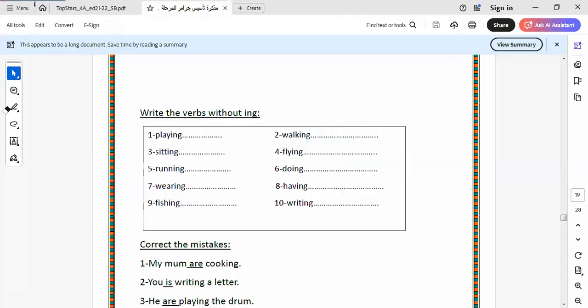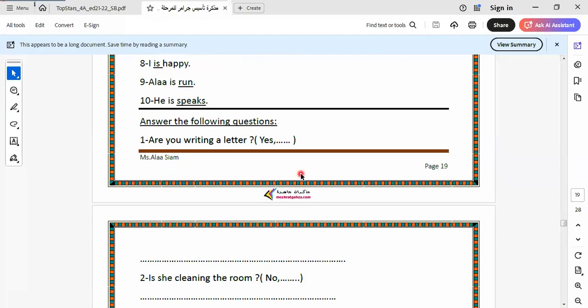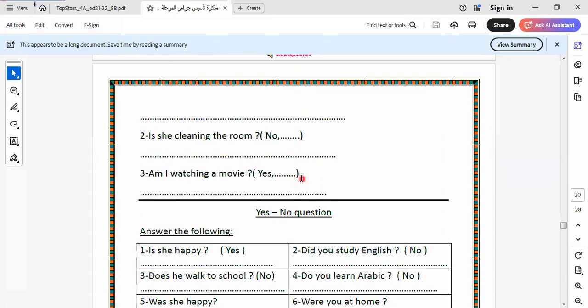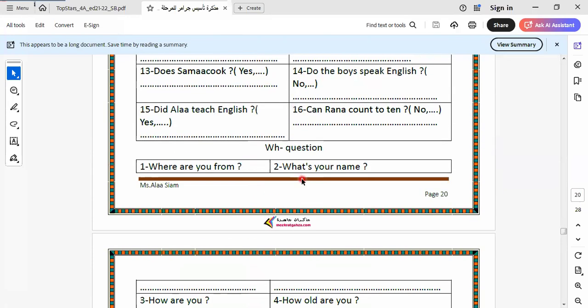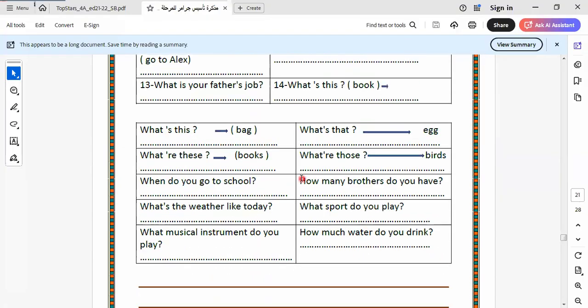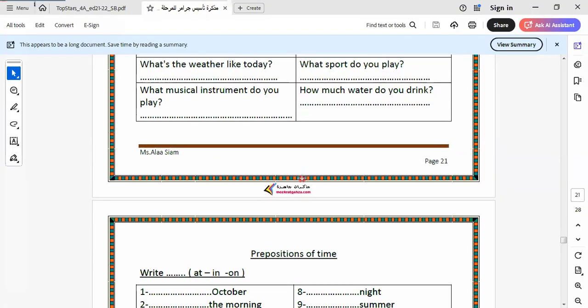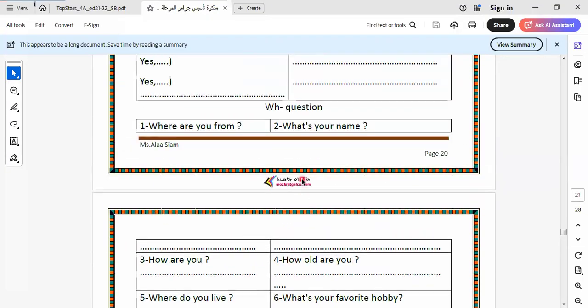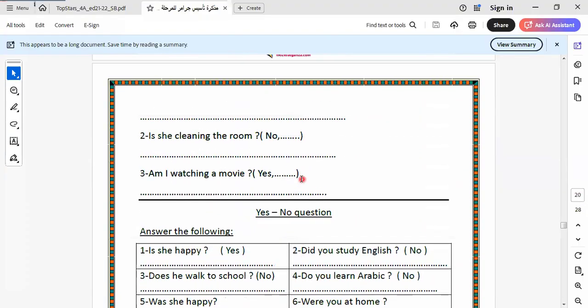Let's go to another kind of question, which is correct the mistake. We have another question also: do a sum, between brackets. We have these two kinds of questions that must be in the exam. Let's go to another one.